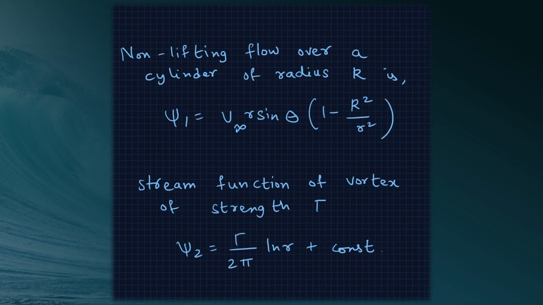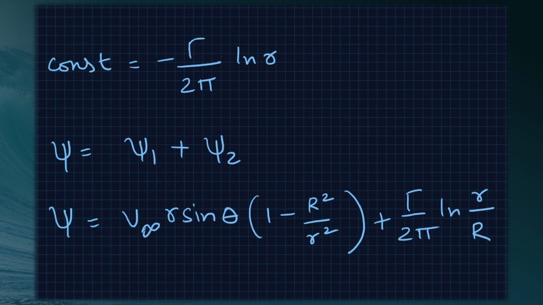For non-lifting flow over a cylinder of radius R, psi 1 is V infinity r sin theta into 1 minus R square by r square. The stream function for a vortex of strength gamma is given by psi 2 is equal to gamma by 2 pi ln of r plus some constant. The value of the constant is arbitrary. So let the constant be minus gamma by 2 pi ln R. Combining the equations gives us psi 2 as gamma by 2 pi ln of small r by capital R.